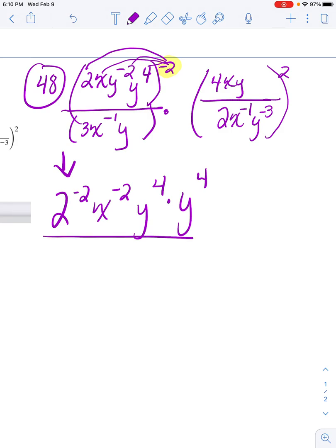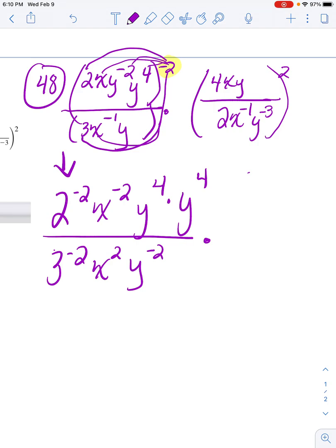Then I have to distribute the negative 2 to the 3. 3 to the negative 2. x to the positive 2, because negative 1 times negative 2. And y to the negative 2.